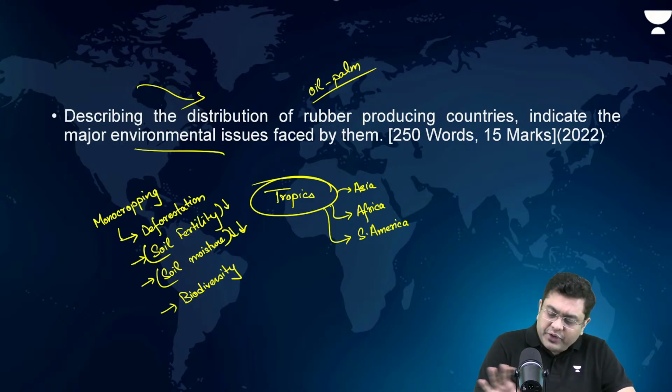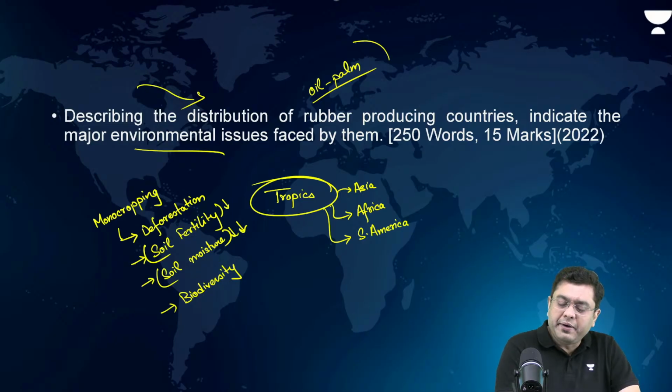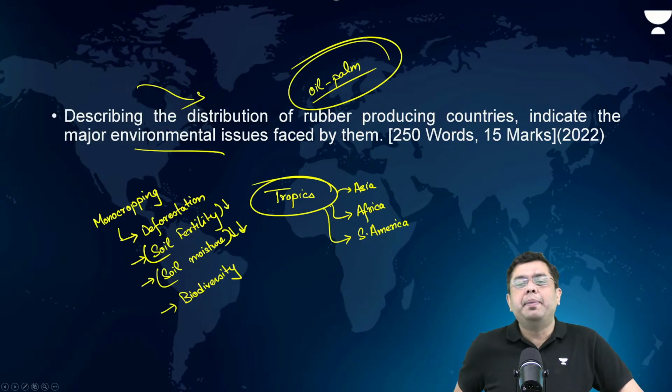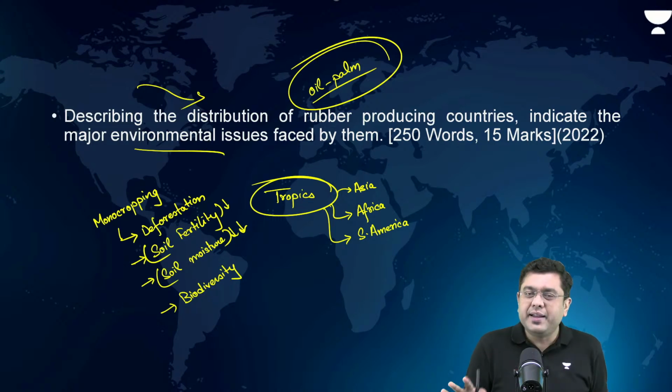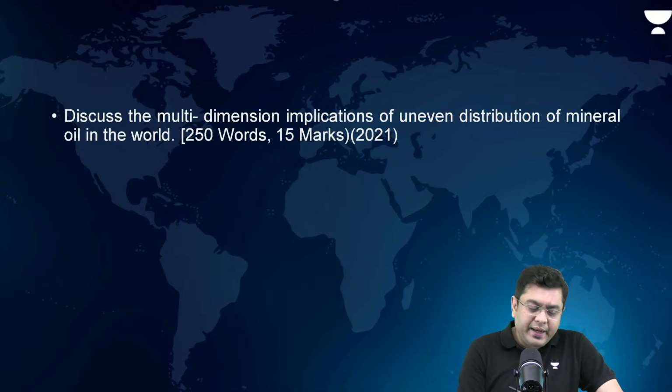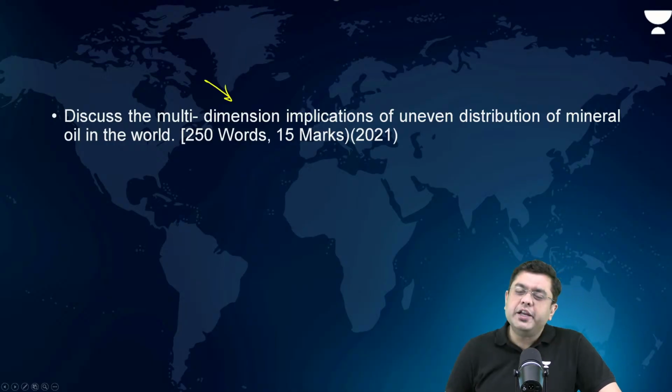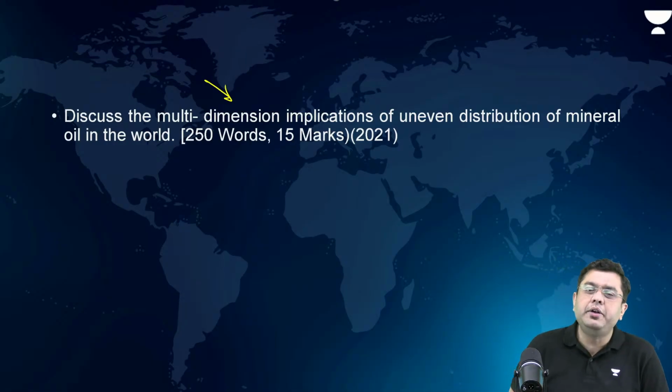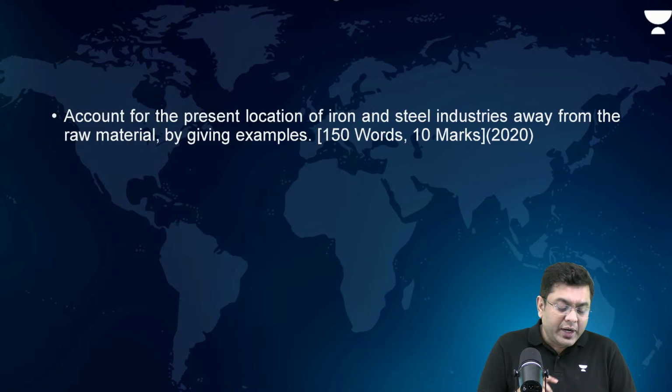Okay? So this same answer would be required if a question on oil palm would be in the regions. Indonesia, Malaysia, these are the areas where you will find both rubber and oil palm. Right? Now, another area. Multi-dimensional implication of uneven distribution of mineral oil in the world. Look at another question.